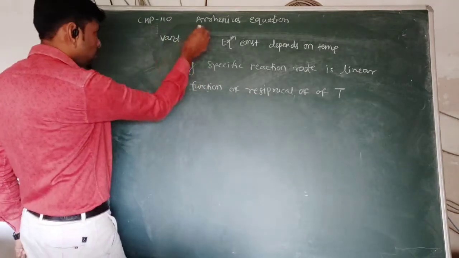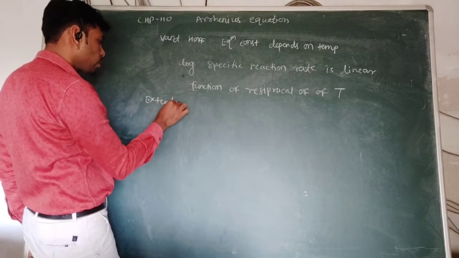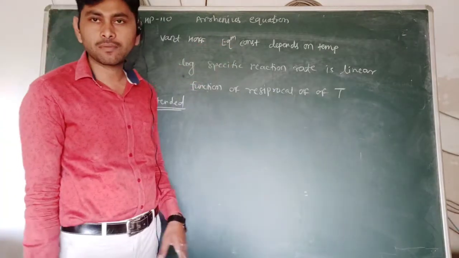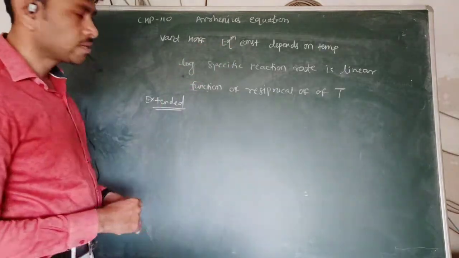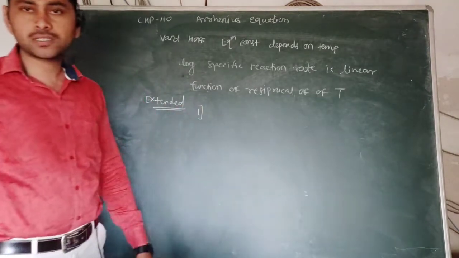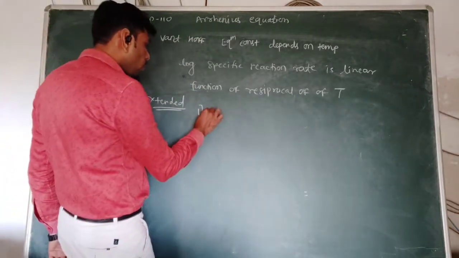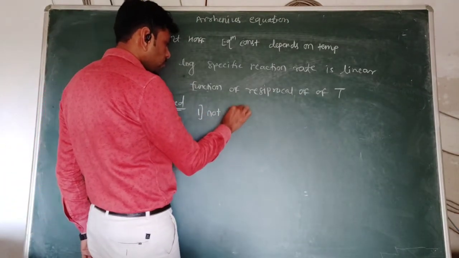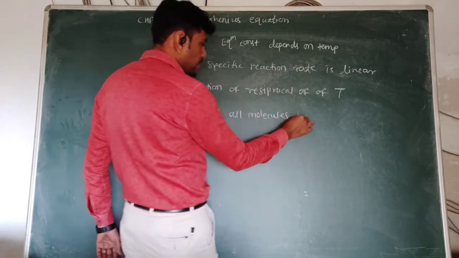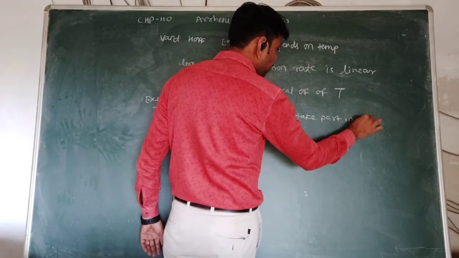Arrhenius extended this theory of the temperature dependence of the equilibrium constant, considering certain points. The first point is that not all molecules take part in a chemical reaction.